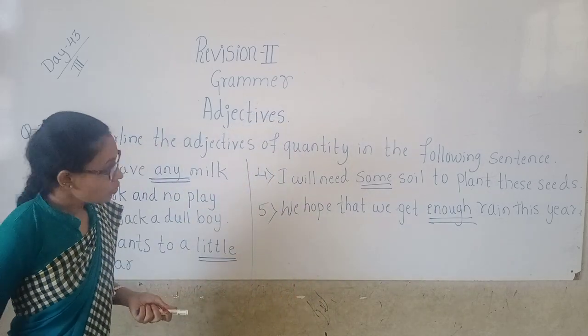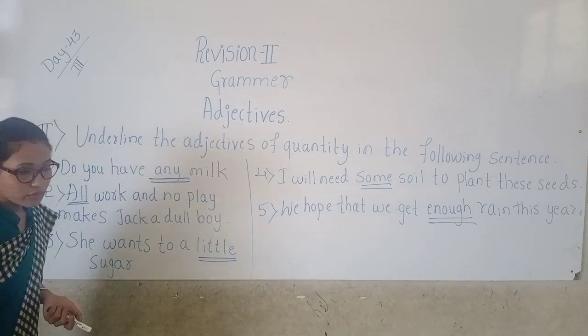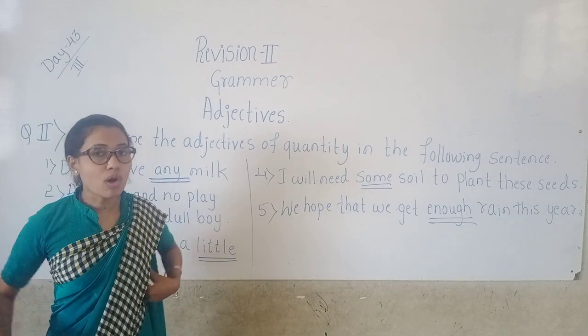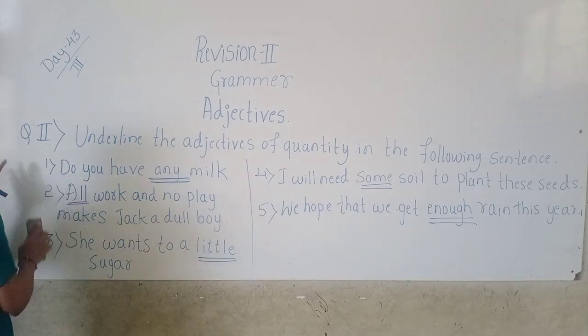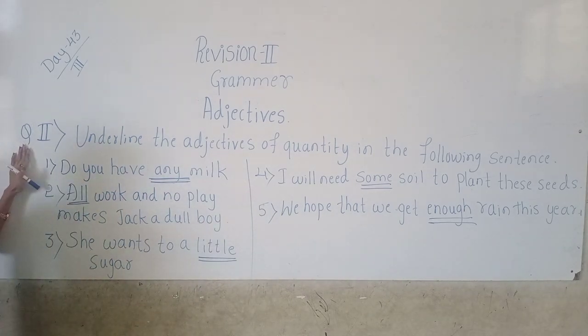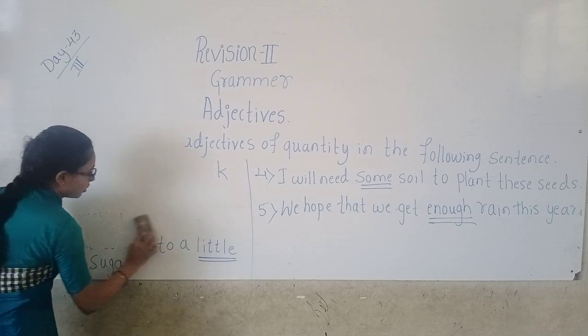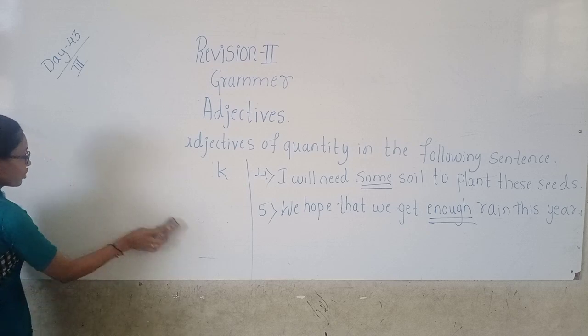Okay. Now let us move to the next one. That is the third kind of adjective, adjectives of number. Okay. The second main question also you should write in ruled paper one. Okay, children. This is your revision part.